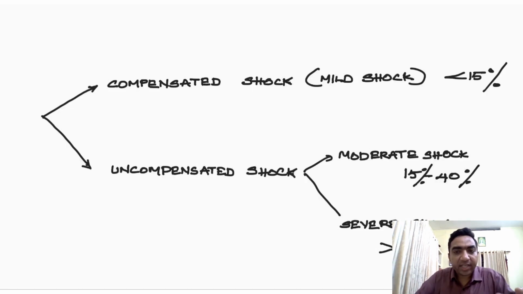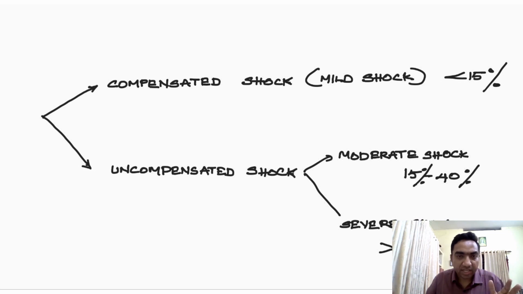So, compensated shock, in the setting of a hemorrhagic shock. When we see that there is a compensated shock, it means less than 15% of the blood volume is lost. In uncompensated shock, it is 15 to 40%, and in severe shock, it is more than 40%. So when severe hypotension happens, there will be more than 40% blood loss.